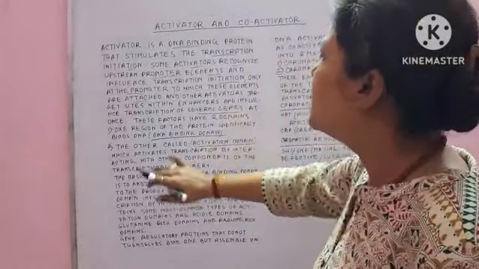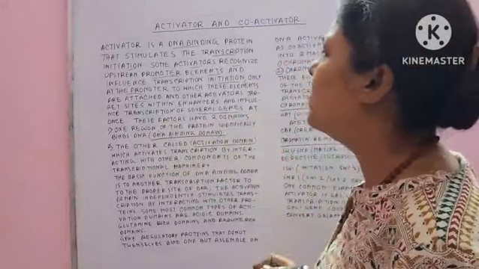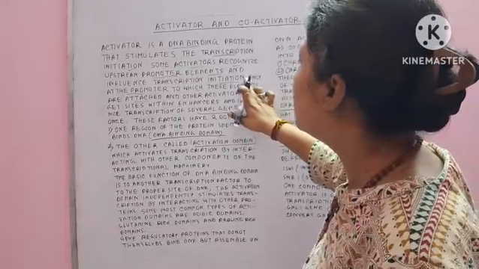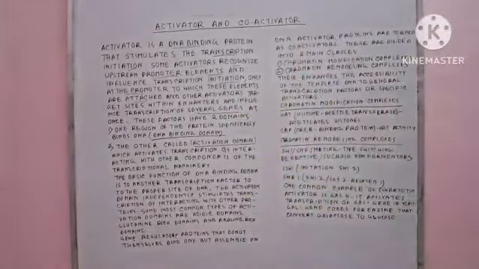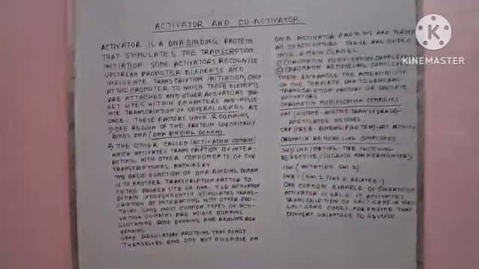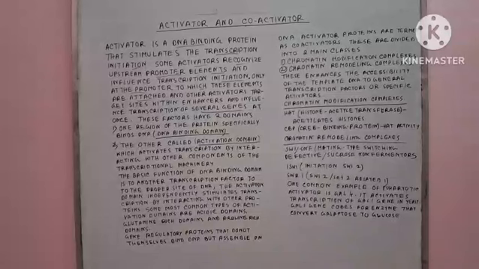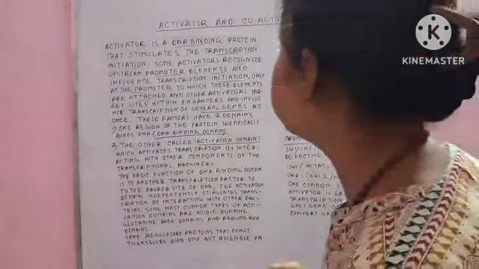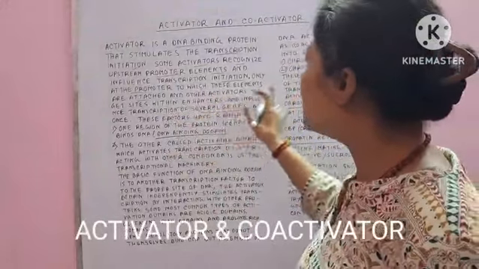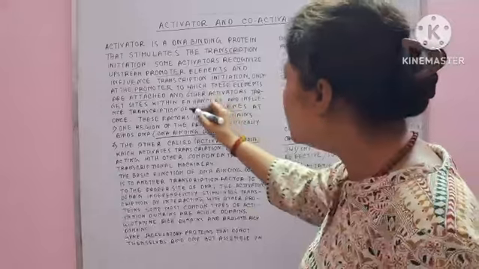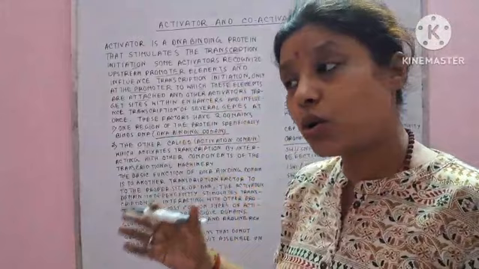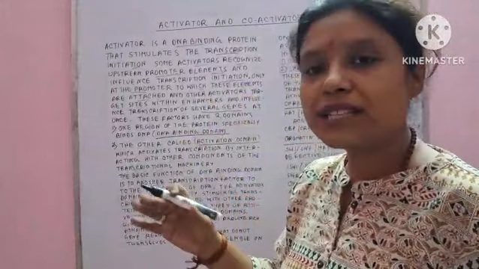Next is that these factors have two domains. But one thing I have to explain is that these activators either attach to the promoter site or within the enhancer. Enhancer is another element that is also involved in the transcription process.